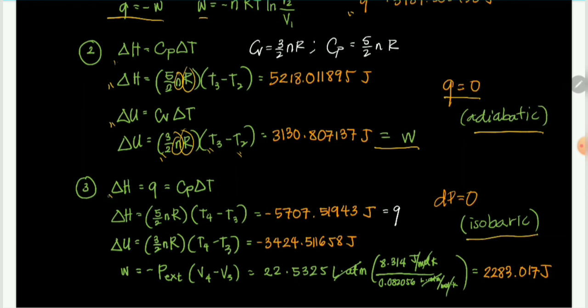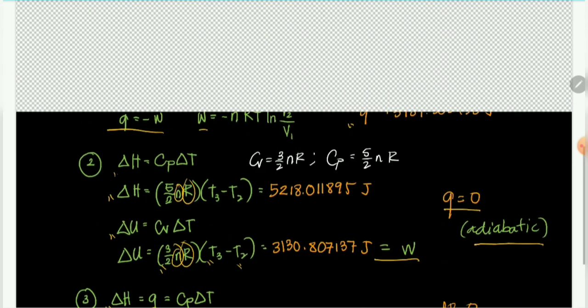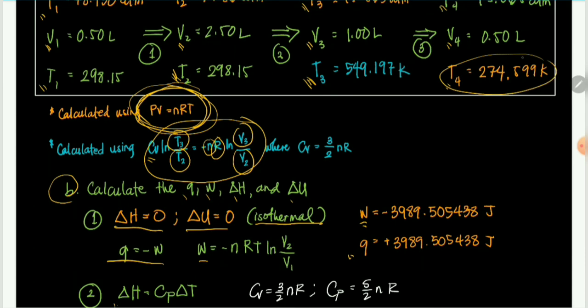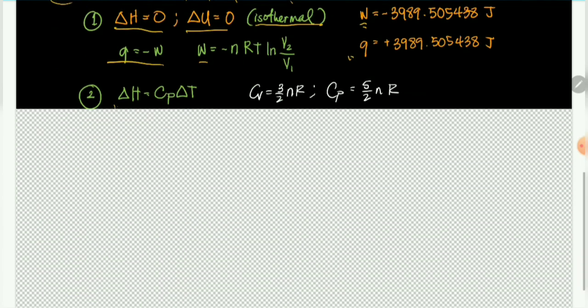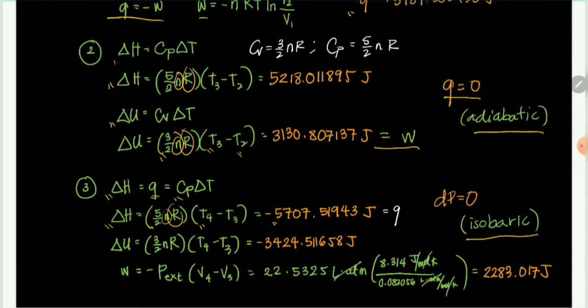So the delta H is equal to the Q, which is Cp delta T. So delta H is 5 halves nR. 5 halves times 1 mole times 8.314 times the final temperature, which is 274.599. Initial temperature is the T3, 549.197. So we get negative 5707.51943 joules, which is also equal to the heat of the reaction. So heat was released as delta H.